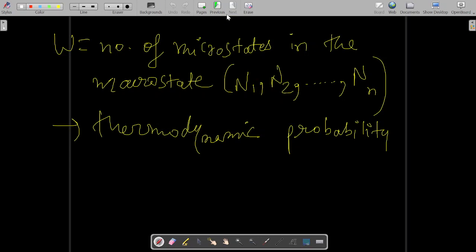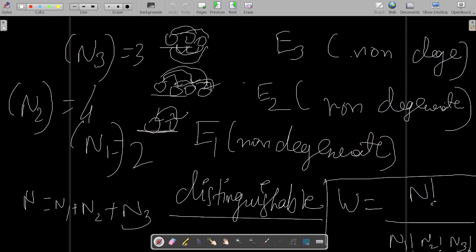This is for a given combination of non-degenerate energy levels. Non-degenerate means only a single container is there.